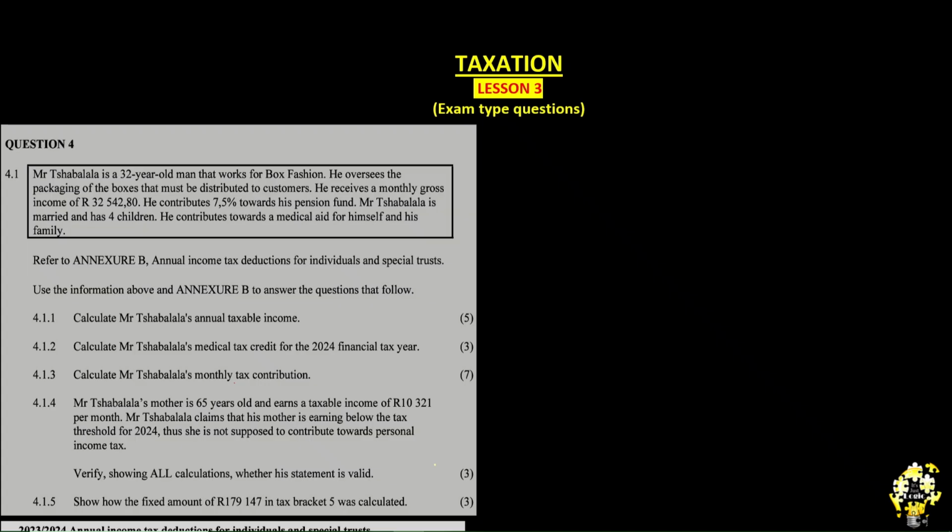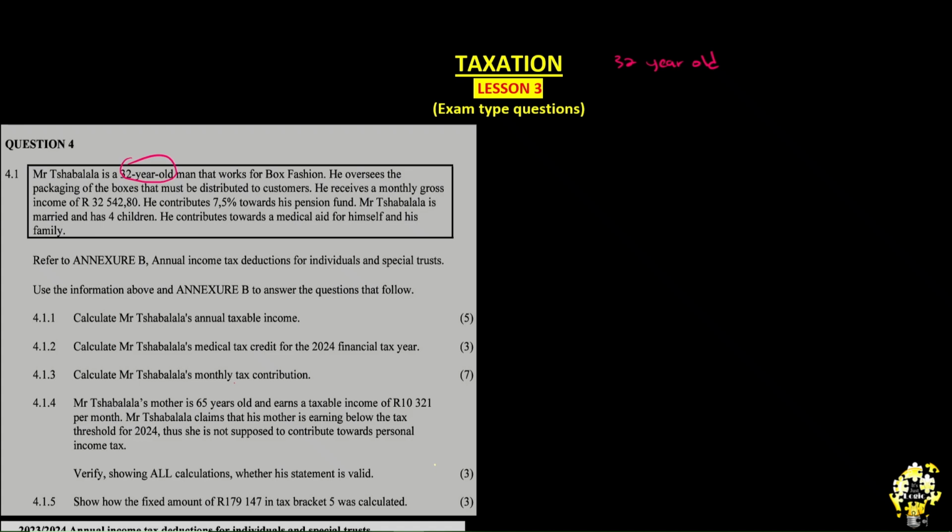Now, let's continue with this so you can see what we are supposed to do here. Let's break it down first. So when we are breaking it down, we are going to use a small box here. The first thing that we need to pay attention to is the fact that this human being is 32 years old. So we have here a 32-year-old man.